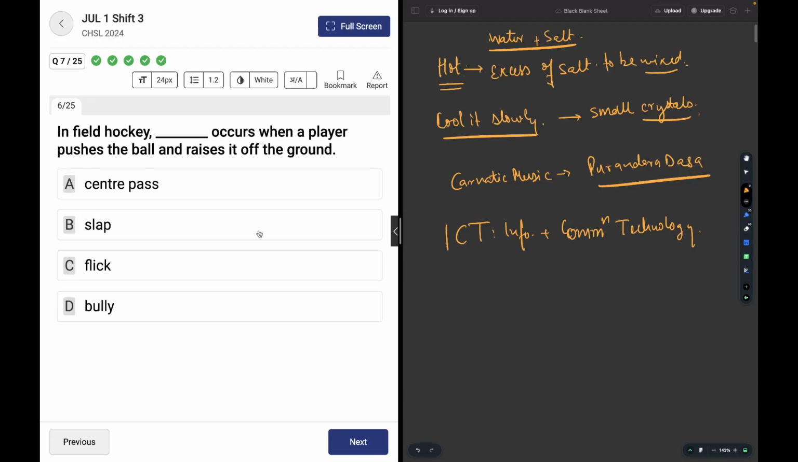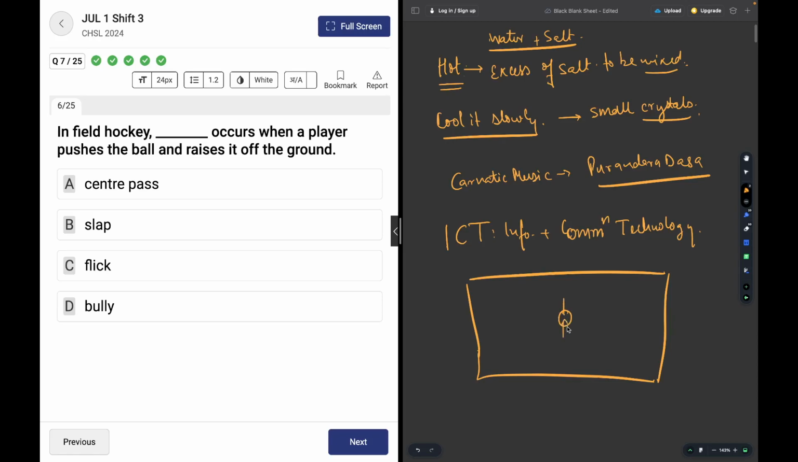In the field of hockey, dash occurs when a player pushes the ball and raises it off the ground. Center pass means you center pass here. Let's assume that this is the hockey field. This is the center. Center pass means you have to restart the game from the center. Okay, this is center pass.